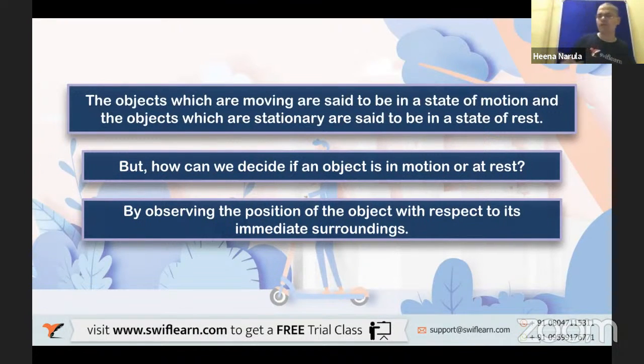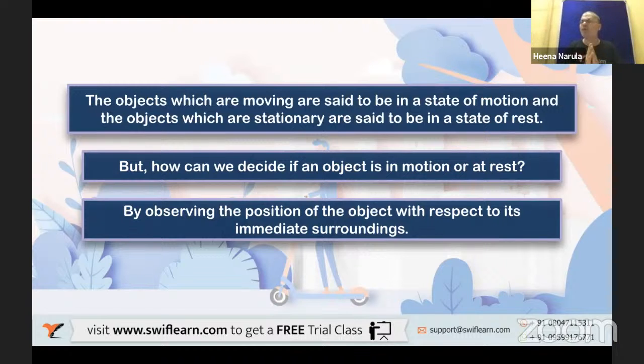As you can see in our day-to-day life, let's say you are sitting in the car. When you're sitting in the car and you look outside, what do you see? The things are moving, like immediate things around you, that is next to you. Outside the car, the objects are there, vehicles are there, the homes are there, the trees are there. Are they all stationary or moving? They are moving, isn't it? It appears to be moving. Actually, they are not moving because you are in motion. That's why they appear to be in motion. That's what is called the magic of relativity. Okay, fine. That's another concept. We'll discuss that later on.